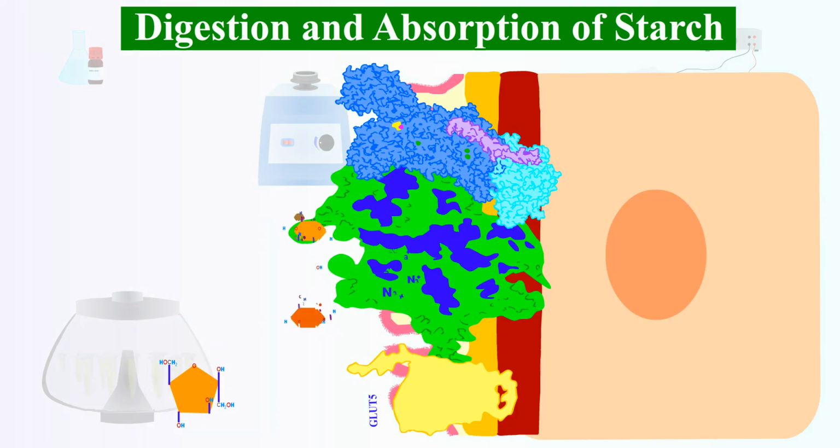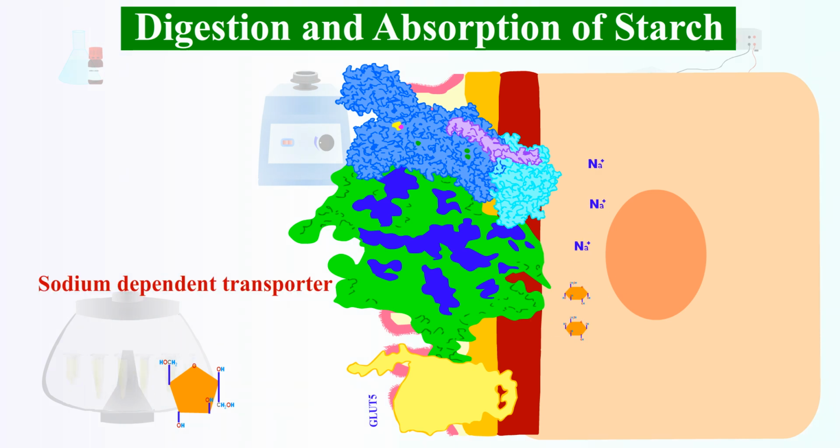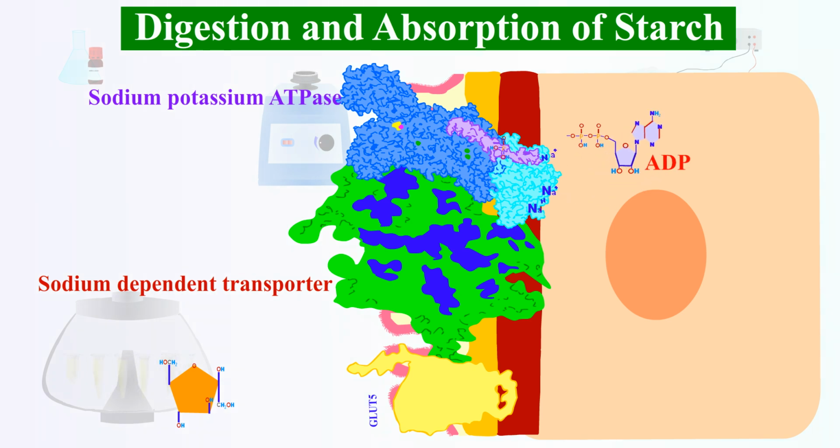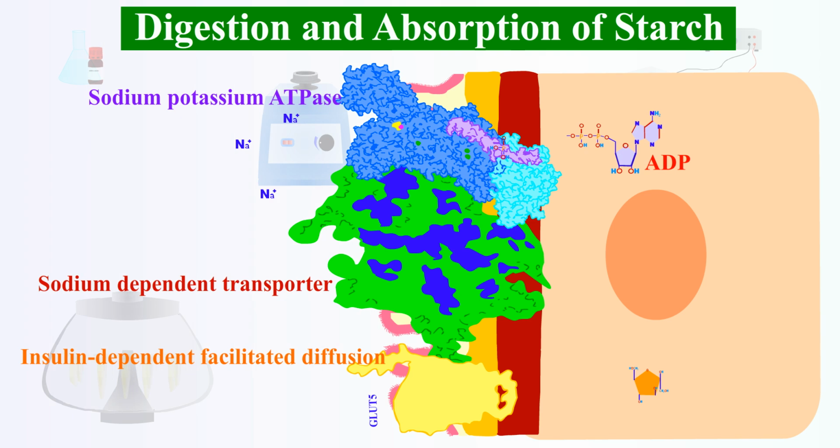In the jejunum, the glucose and galactose will be absorbed into the enterocyte along with sodium by sodium-dependent transporter. This is a secondary active transport. This sodium gradient is maintained with the help of sodium-potassium ATPase, located on the basolateral membrane, to pump out sodium inside the cells at the expense of 1 ATP to create low intracellular sodium ions, allowing SGLT1 to function. While the fructose is taken up into enterocytes by glucose transporter 5 through insulin-dependent facilitated diffusion.